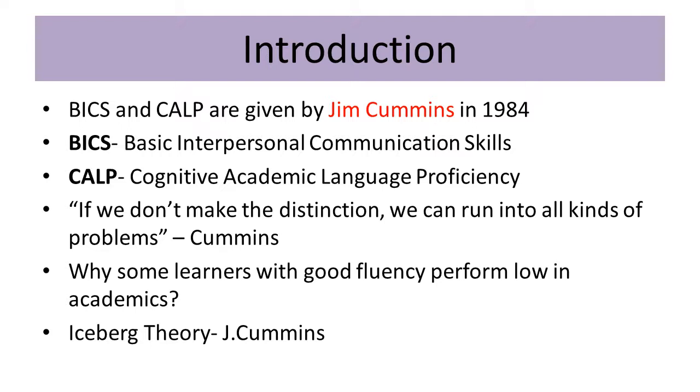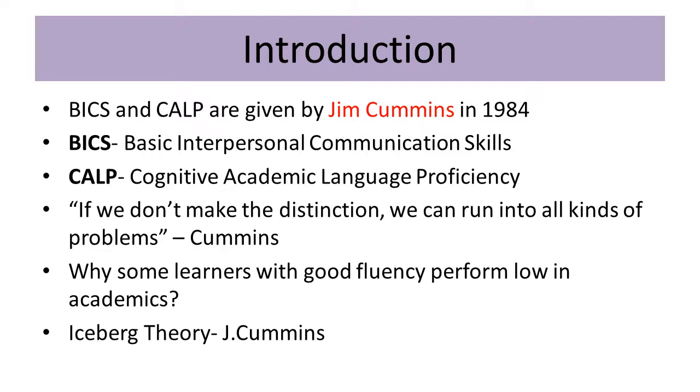But why did he make this distinction? He observed students, and some of the students were very fluent in the second language, and even when they were speaking, they were using correct grammar. But when it comes to academics, they weren't performing well.